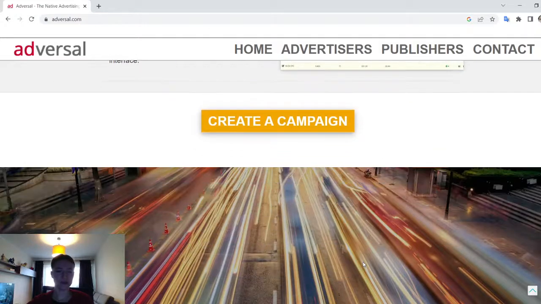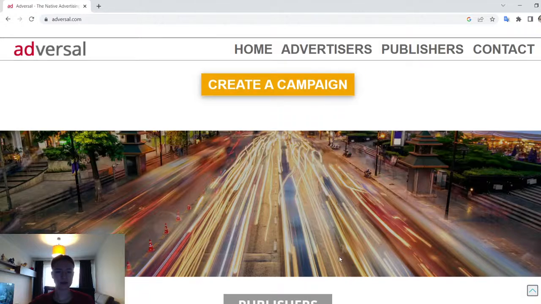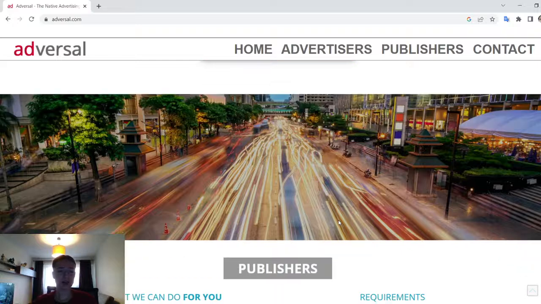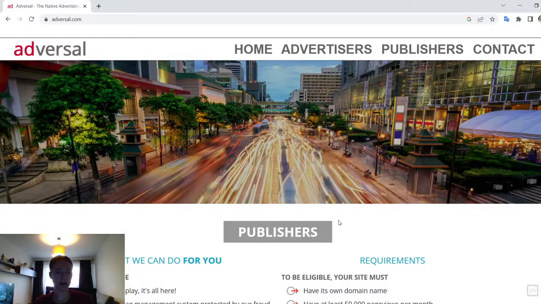Adversal is known for its pop-under ads. These ads operate on such code that are not affected by pop-up blockers and help publishers get revenue. Apart from this, Adversal also supports skyscraper, banner, leaderboard, and medium rectangle. Adversal also has a referral sub-affiliate program. Publishers receive 10% referral commission, but for only 1 year.